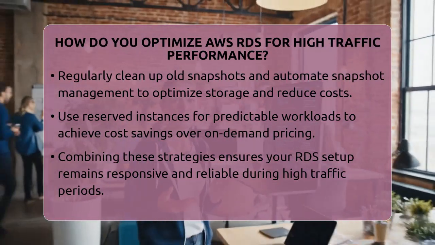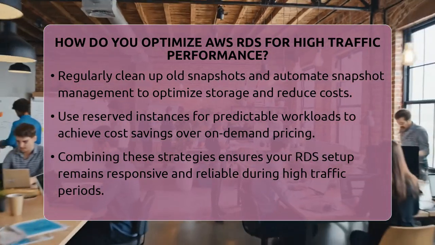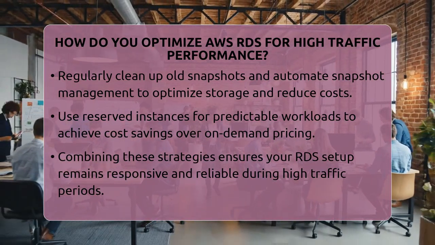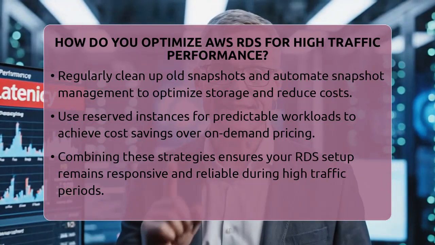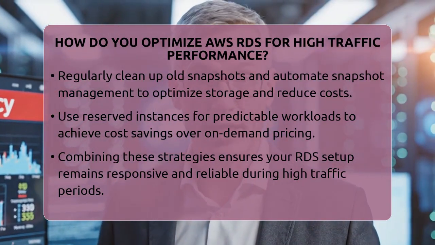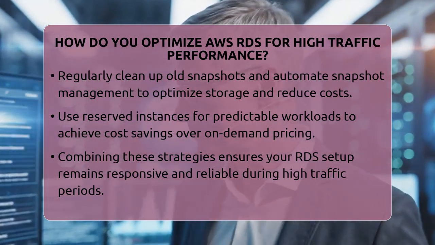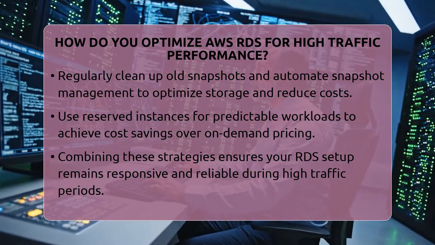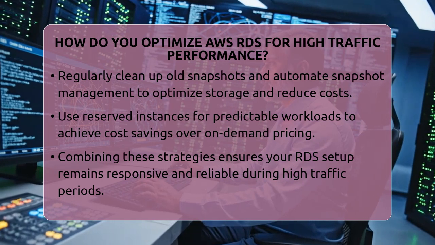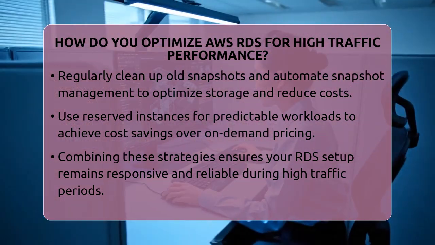If you want even more scalability, look into Amazon Aurora with auto-scaling. It automatically adjusts the number of read replicas based on demand. If your workload varies a lot, Amazon Aurora Serverless can be a good choice. It automatically scales capacity up or down depending on traffic, saving costs and maintaining performance during busy times.